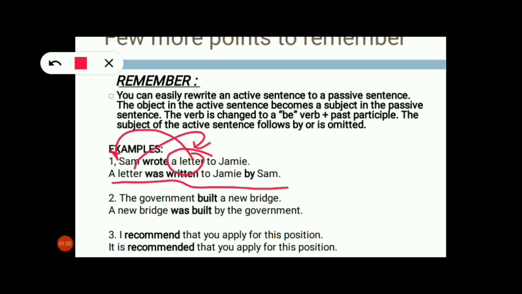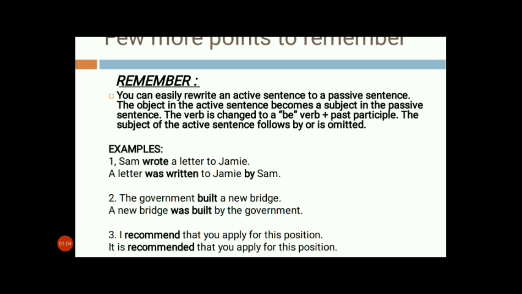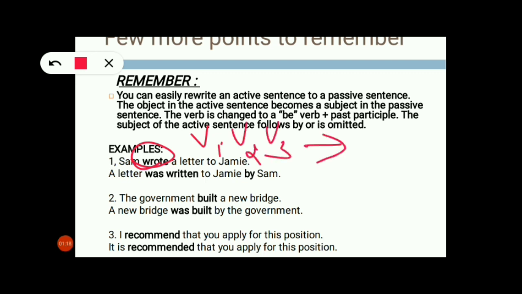Now what about the change in the verb? The verb, whether it is V1, V2 or V3, will change only to the V3 form, that is the past participle form only. So write, wrote, written. Written becomes the V3 form here.